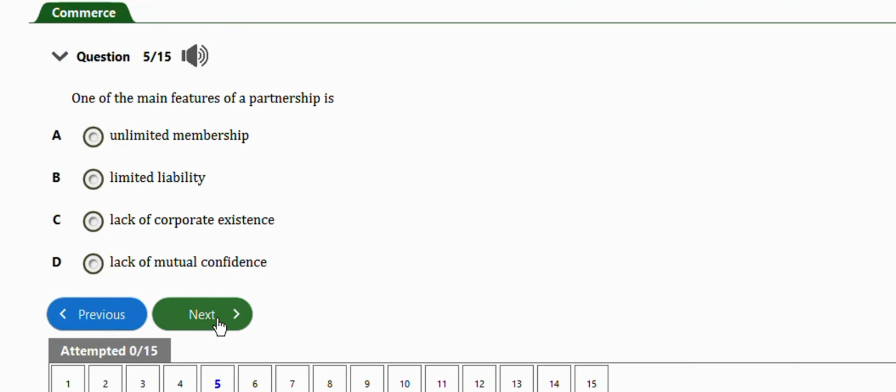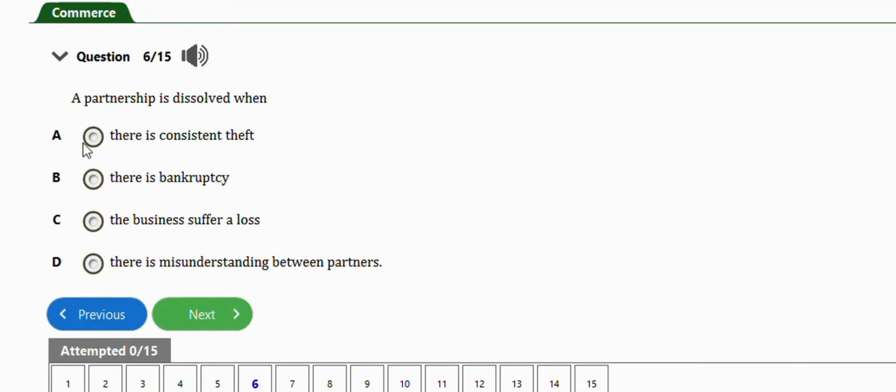Next question, it says a partnership is dissolved when there is consistent theft, there is bankruptcy, the business suffers a loss, there is misunderstanding between partners. So guys, the right answer is option B, which is when there is bankruptcy.